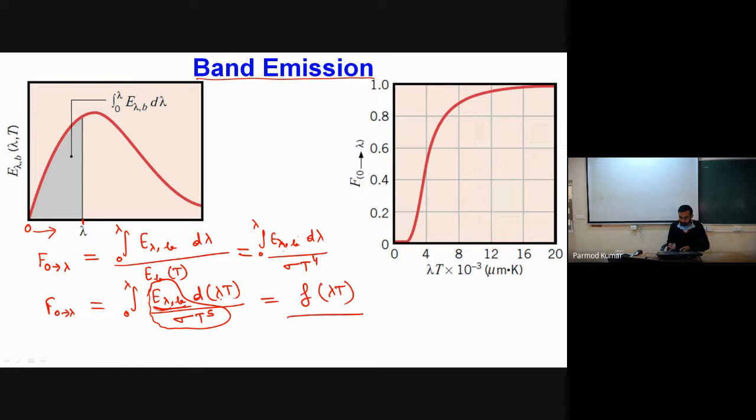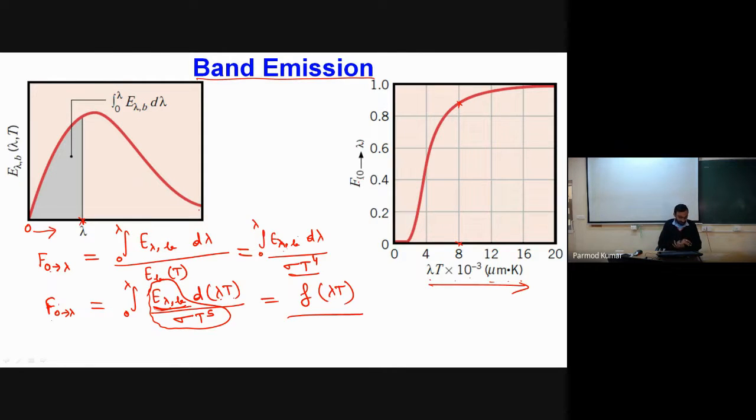lambda T. We have some charts and tables available. You can see one of the charts here, which shows lambda T times 10 to the power minus 3 micrometer Kelvin along the abscissa, and this fraction from 0 to lambda along the ordinate. If I have to calculate this fraction corresponding to any value of wavelength, I can substitute, determine this value for the given surface temperature, and find the value of F. If I multiply this F with sigma T to the power 4, I will find how much my band emission is in a particular range of wavelength.